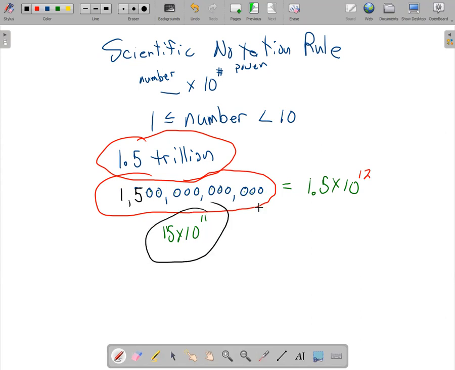It's equal to this number right here, and these are all the same exact number, but only this one right here is in scientific notation, because it meets the criteria of the number part being 1 or bigger, but less than 10. So what that means is to be in scientific notation, you can never have more than 1 digit to the left of the decimal point. Otherwise, like this version down here, that's called pseudo-scientific notation. It's kind of scientific notation, but not quite right.